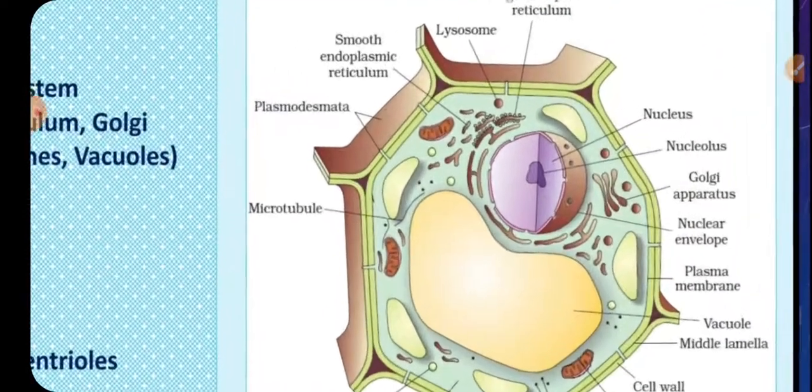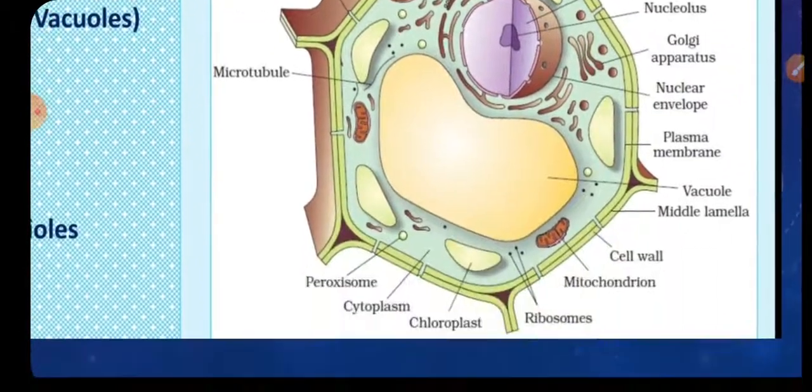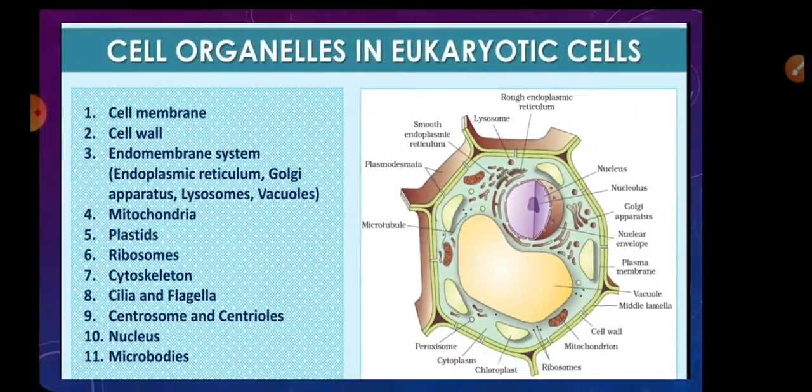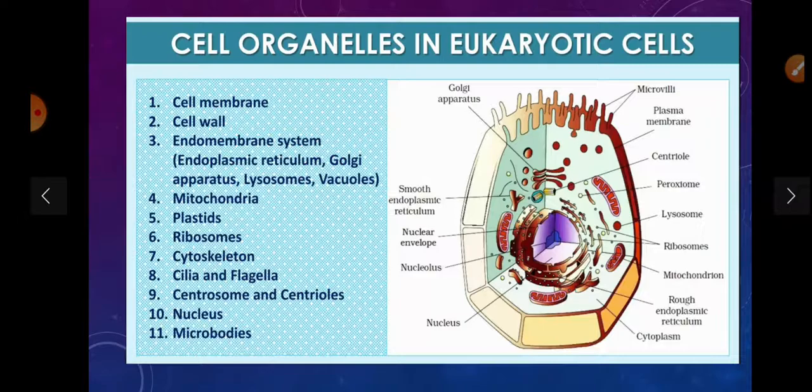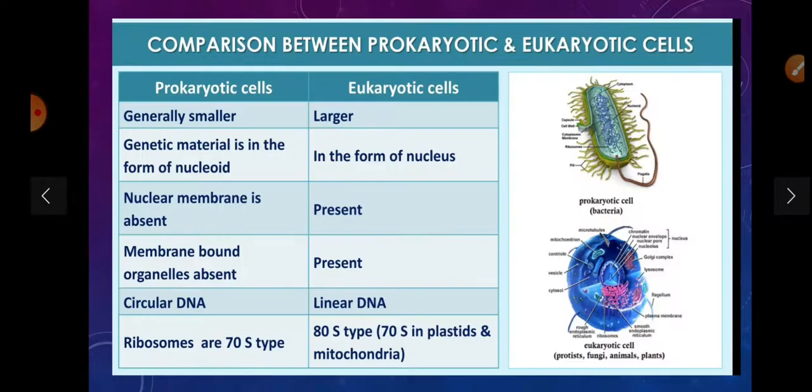So this is the diagram of a eukaryotic cell. What is the difference between eukaryotic and prokaryotic? Prokaryotic cells are generally smaller as compared to eukaryotic. In prokaryotic, genetic material is a nucleoid, and in eukaryotic it is in the form of a nucleus.